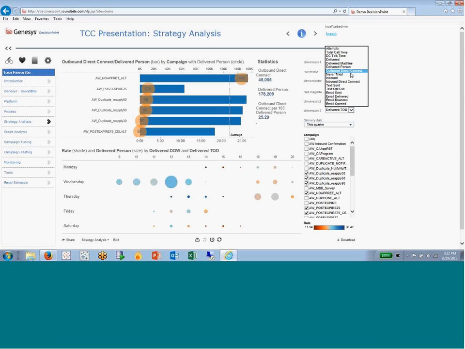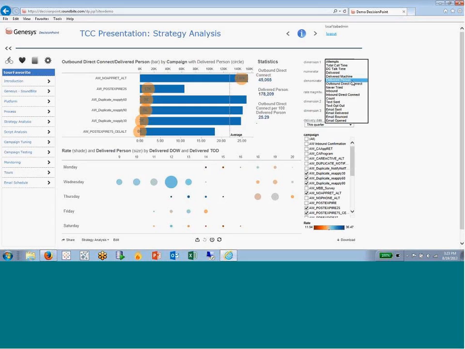We do have the ability to track what's happened in the conversation with that agent, how long they've stayed on the line, if that call has been dispositioned in any way that the agent says, yes, indeed, they did pay their bill, or they promised to pay it, or they decided they wanted to cancel their service, whatever it might be. So this outbound direct connect is a very important metric for our customers. They want to know, of all the people that we've dialed, how many actually chose to speak to an agent. If you get them to an agent, there's a good chance they're going to do what you want them to. So that's what I'm using as my numerator in this analysis.